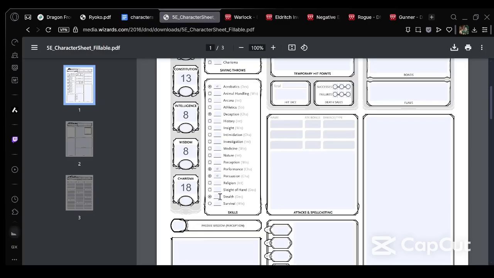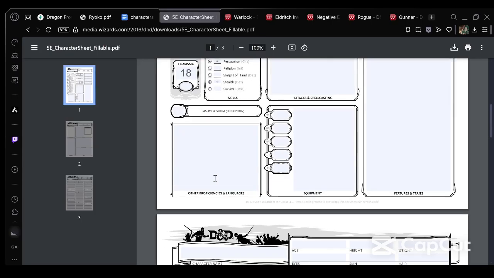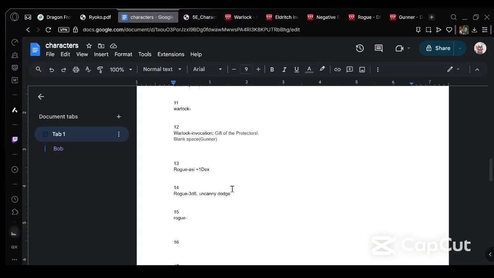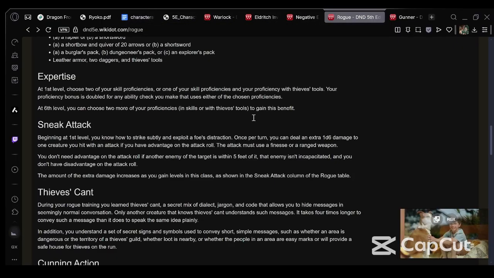Let's go with the 2 we have, Stealth and Deception. Times 2. So basically all the skills we have are gonna have, you know, good stuff, which is good. We don't get anything else on level.